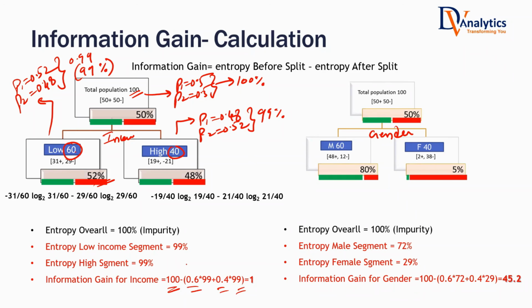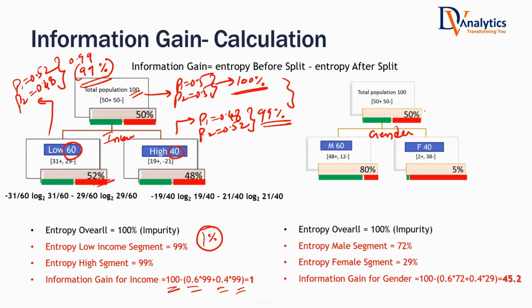Information gain when you split based on the income variable is 1%, which means before splitting, 100% was the impurity. After splitting, on an average, how much is the impurity? You got it down from 100% to, on an average, 99%. How much have you gained? What is your lift? What is your information gain? 1%.